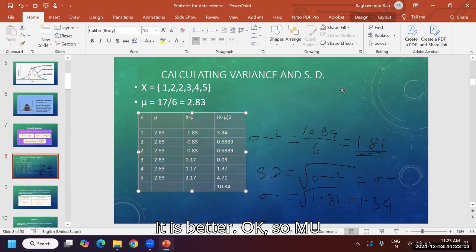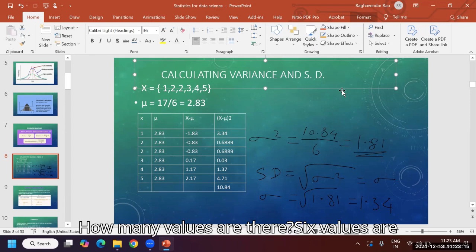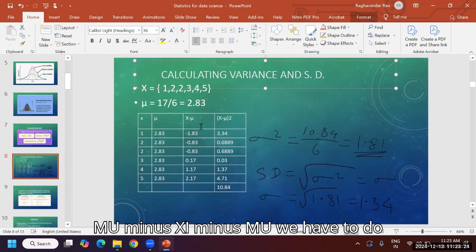So mu equals 2.83. How did it come? Mu is a very simple calculation: 17 by 6. The total is 17 and there are 6 values. It is the population mean. Then we have to do xi minus mu.